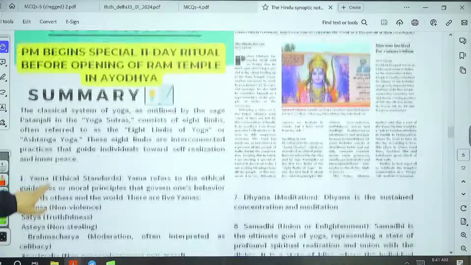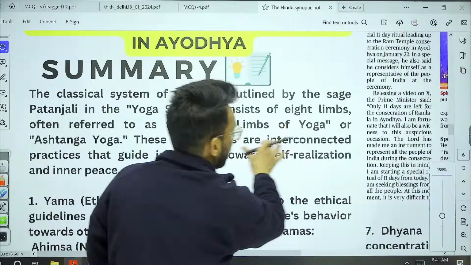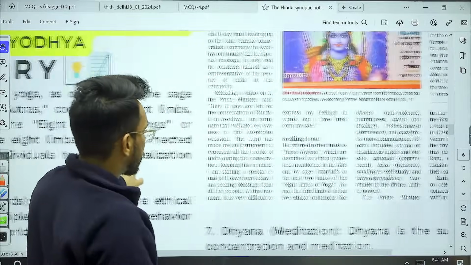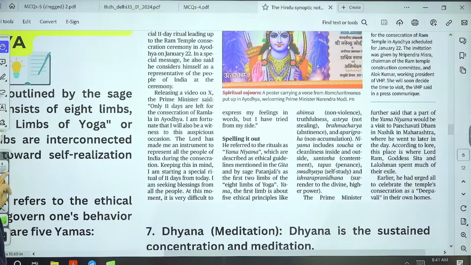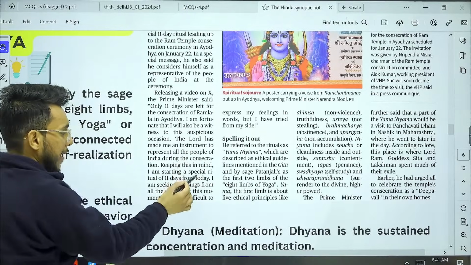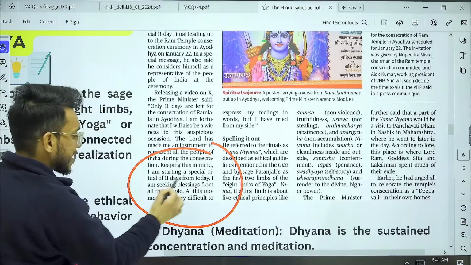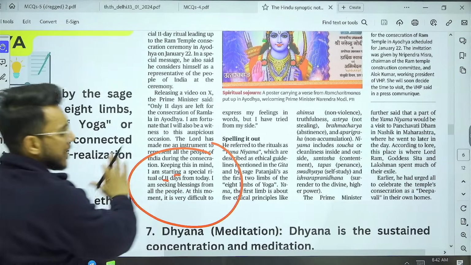So basically, the Prime Minister has said that he will be starting a special ritual of 11 days. Now, what special ritual of 11 days is he going to start?